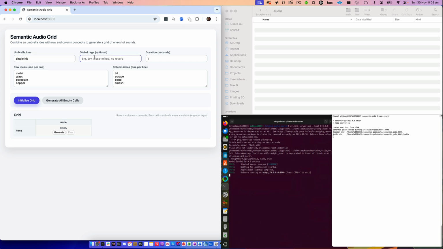Umbrella idea, let's make it a single hit. Let's make them resonant as a global tag. And then duration, maybe like 3 seconds worth.